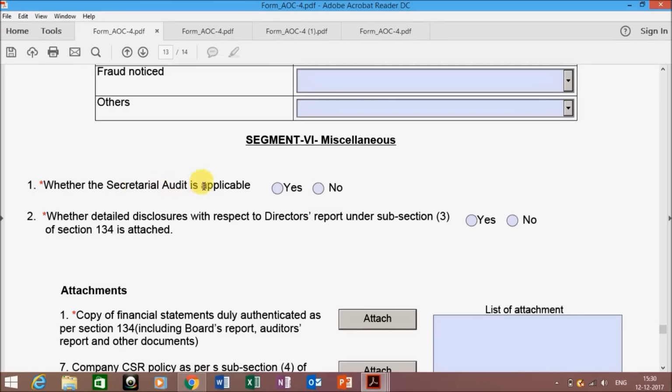Whether the secretarial audit is applicable, there are different parameters given whether the company falls in this category or not. Just check your applicability. We have on our blog applicability article. Just go through that article and you will get to know the applicability of various clauses on your company. If it is yes, click on the yes button. If it is no, then click on no. Next is whether detailed disclosures related to director's report has been attached or not. If you're attaching your board report, click on yes, otherwise no.